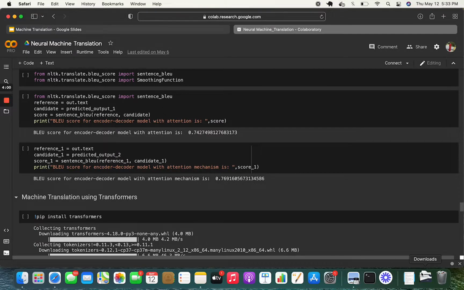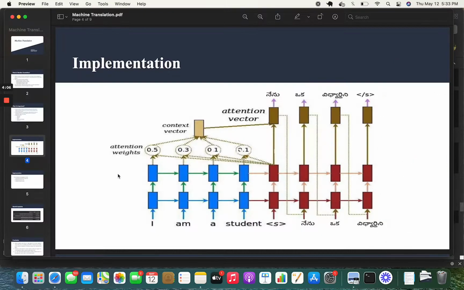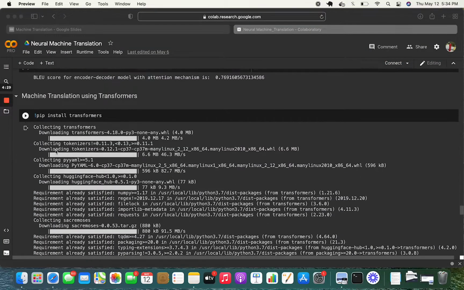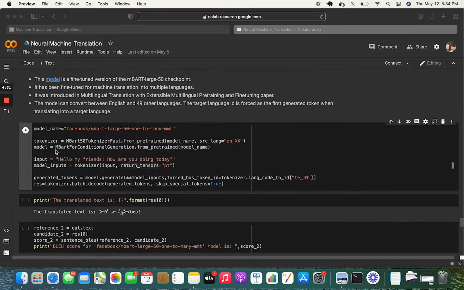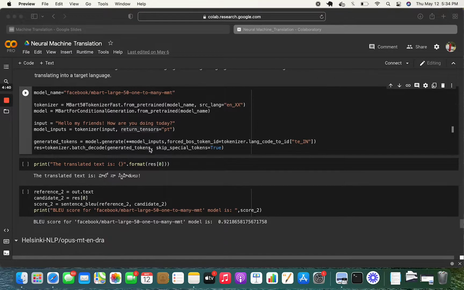And we also implemented using some predefined Hugging Face models to verify whether the accuracy increased or decreased. These are the Hugging Face models we used. First one is from Facebook, and the other 2 are the Helsinki-NLP models. Coming to these outputs, the input text is the same: hello my friends, how are you doing today? And the generated text is hello na snehitulu. For this, the BLEU score is 92.